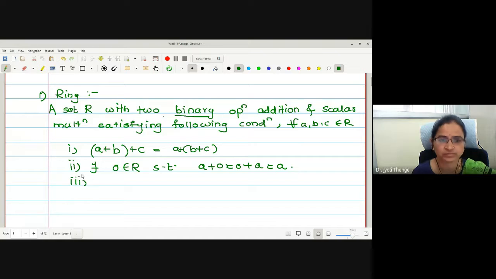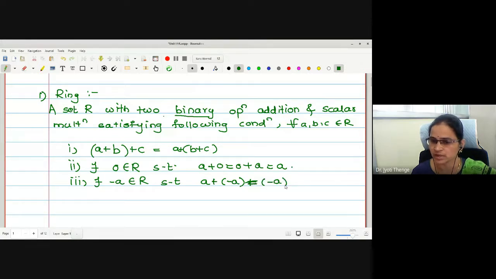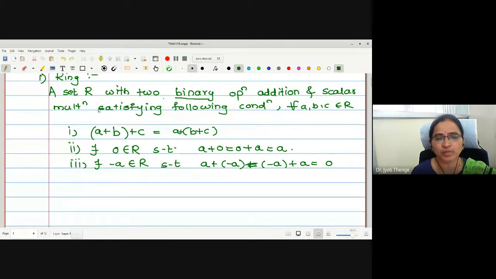Number 3, identity I have written. Then I have to go for inverse. Additive inverse we were denoting by minus A. A plus of minus A equal to minus A plus A is equal to your identity. Up to this, may I say R becomes a group under addition?